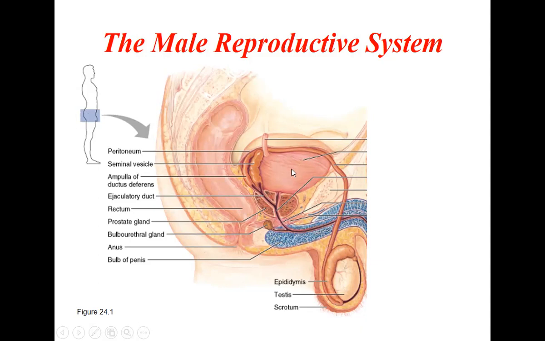Here is the urine bladder. Just below that is the prostate. This is the prostate here. This is the bulbourethral gland. This is the seminal vesicle. This is the vas deferens. We will discuss all this one by one. Here is the testis, and this is the epididymis.